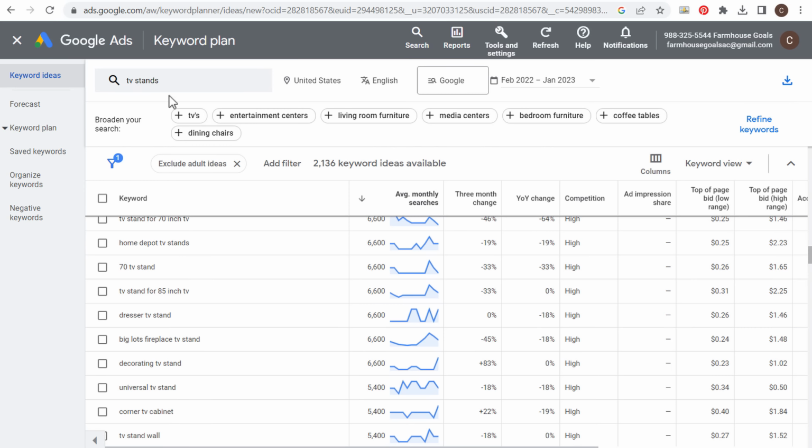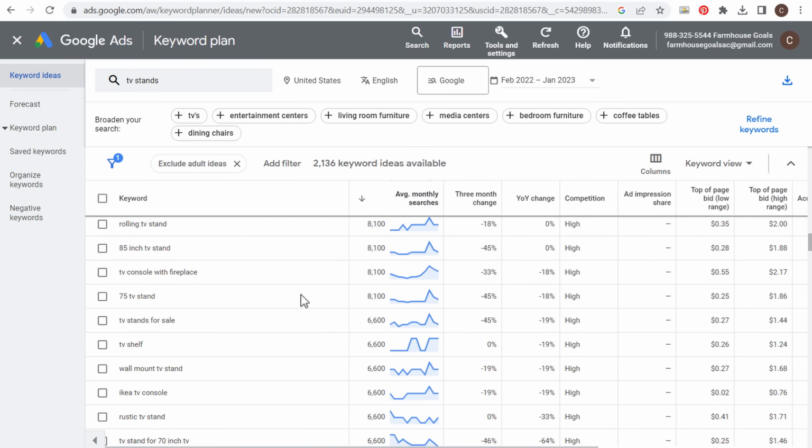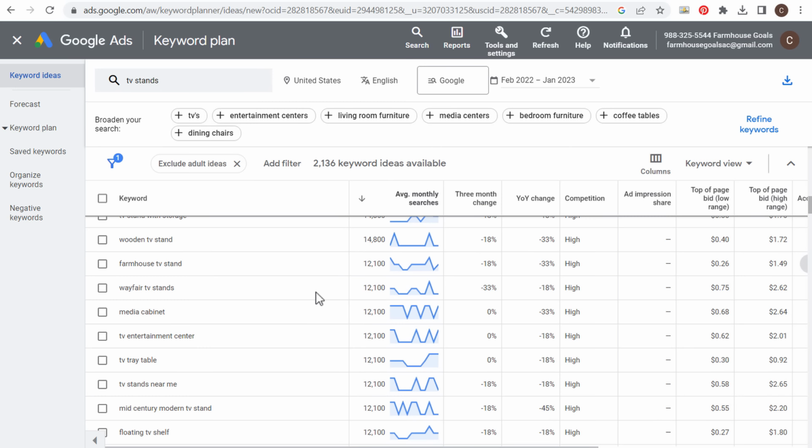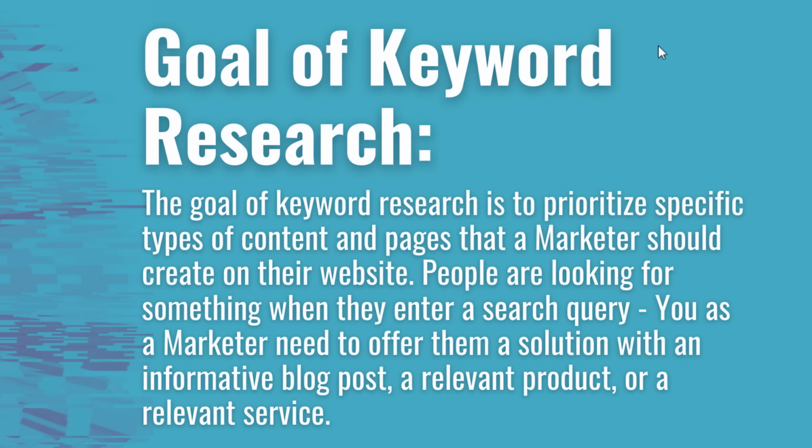So the reason why you want to do keyword research is because you want to make sure you are targeting all of the different things that people are actively searching and you can present them with solutions on your website. If you have any questions about keyword research, we're going to go through this goal one more time. You need to find the top keywords for your business, and you can use different tools. There's completely free tools out there to find the top keywords that people are using to find either the products you sell, the services you provide, or some type of information that you may provide as well.